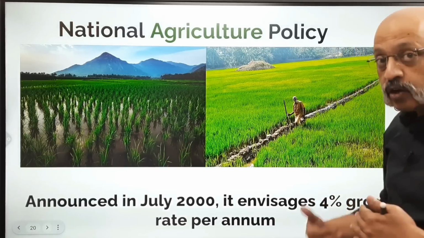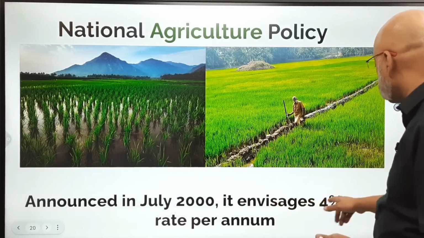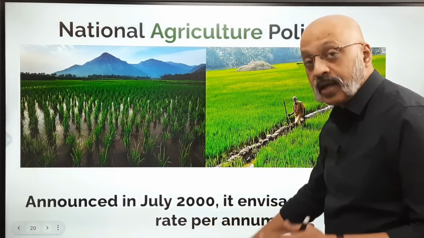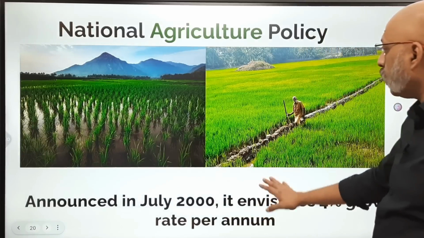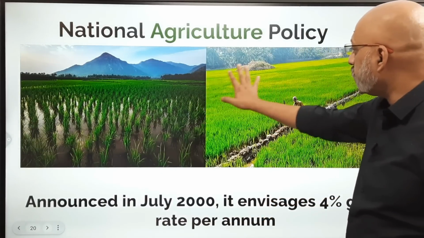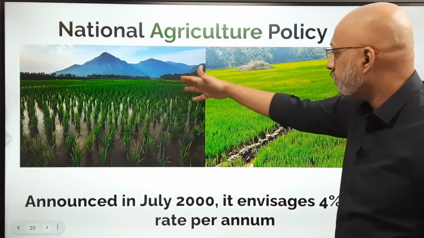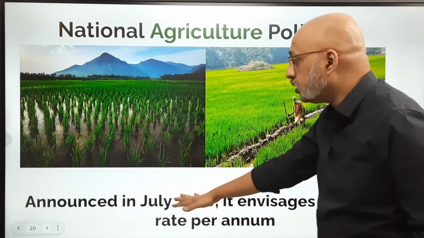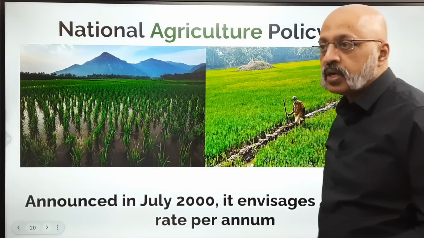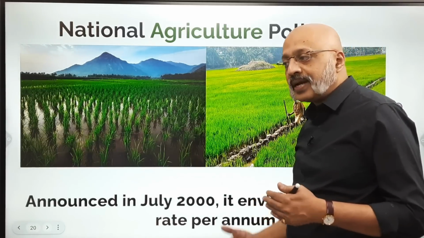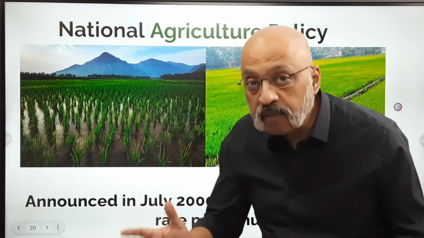And what does it look forward to? It envisages a 4% growth rate in agriculture per annum. Okay, these are paddy fields. This is from Kerala, as I can see. Yep. This I don't know from where it is. So this was the National Agriculture Policy. This is something very important, so that it gives a broad framework.